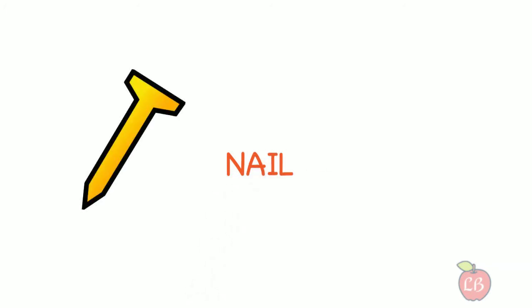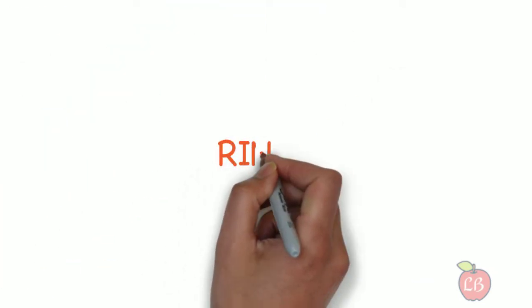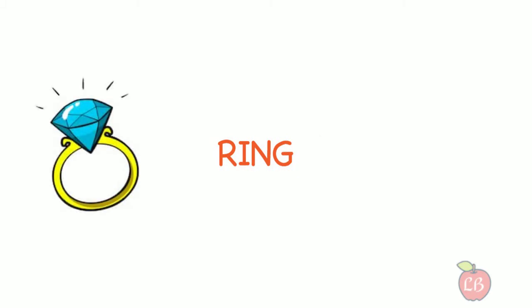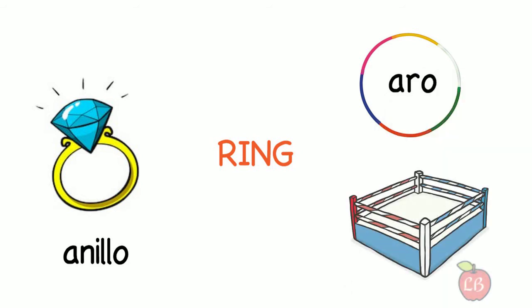Nail. A nail can be this small metal spike, but it can also refer to what we have at the tip of our fingers. Ring. Ring can mean several things. One can be this accessory you wear on your finger, but it can also refer to the hula hoop ring or to a boxing ring.